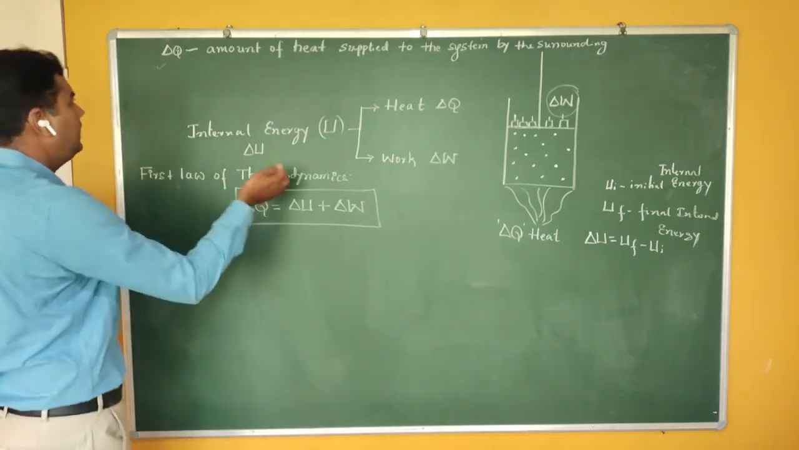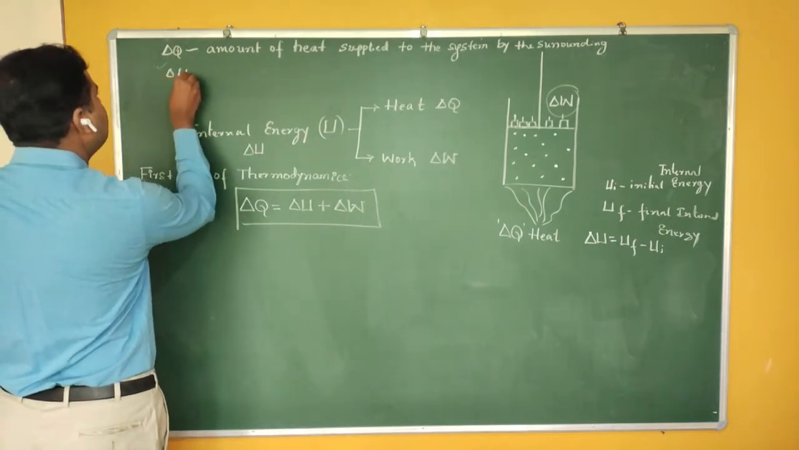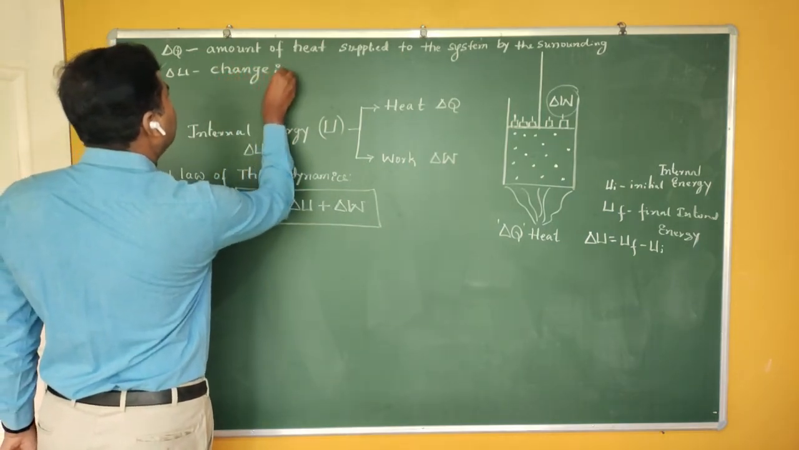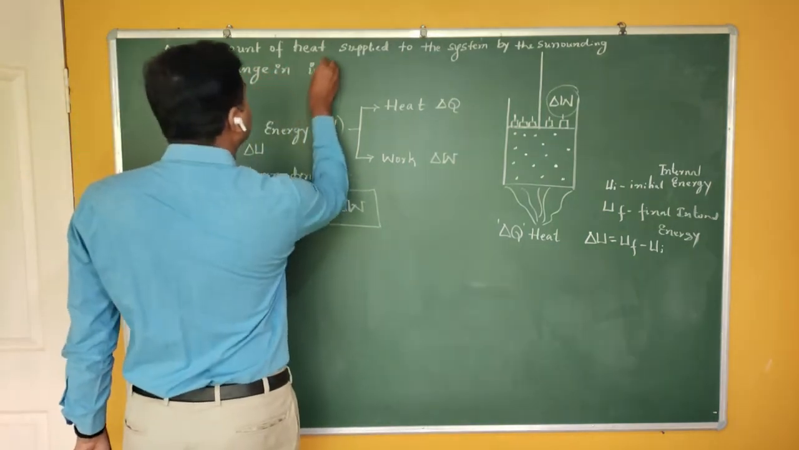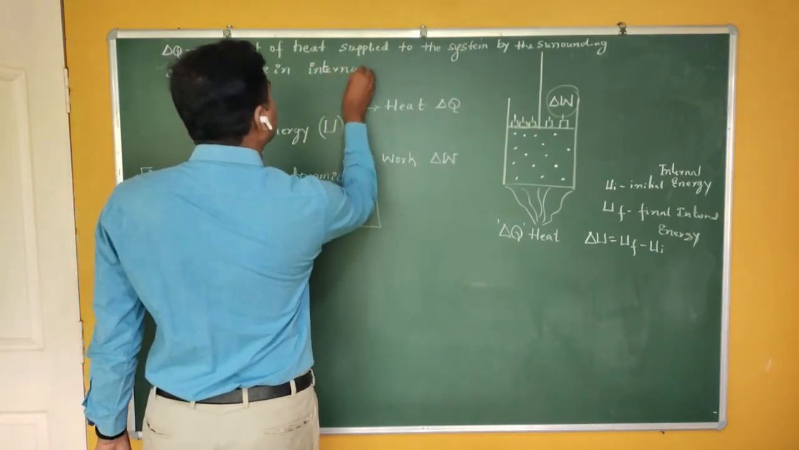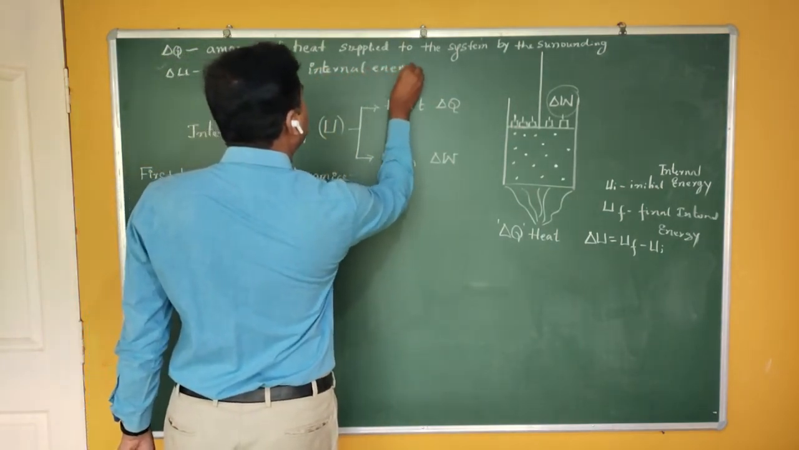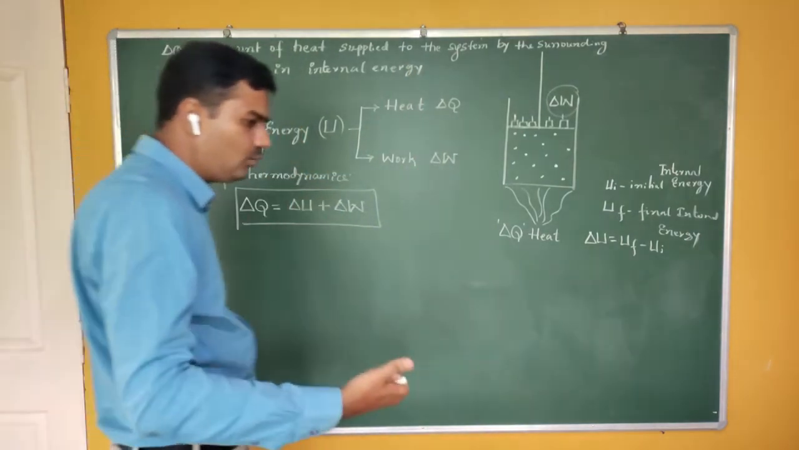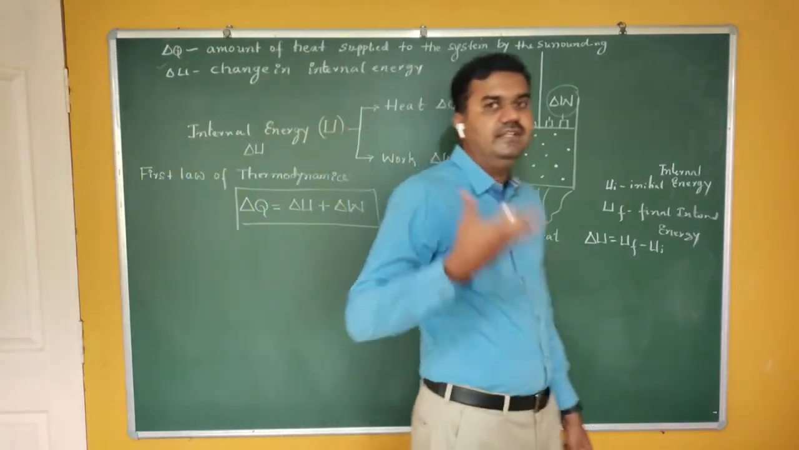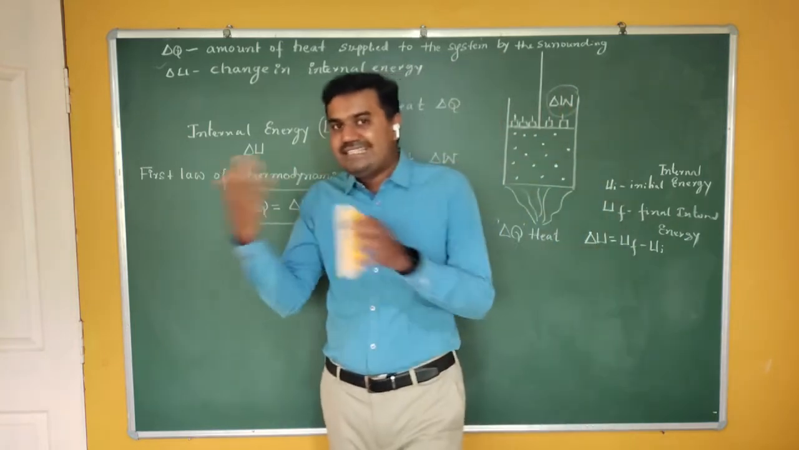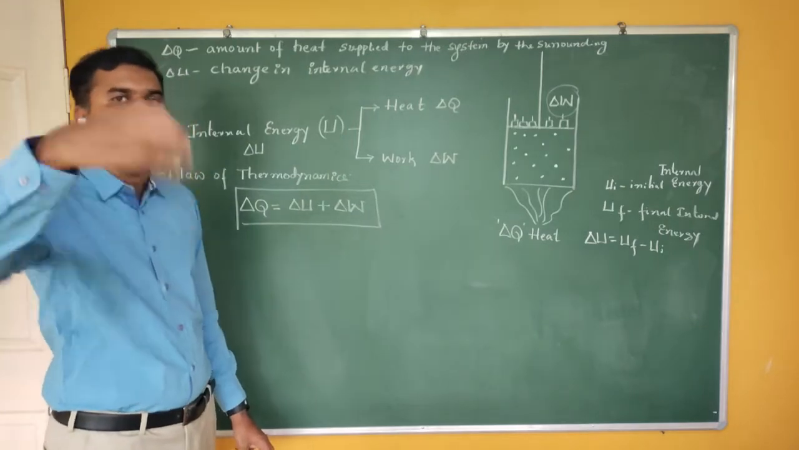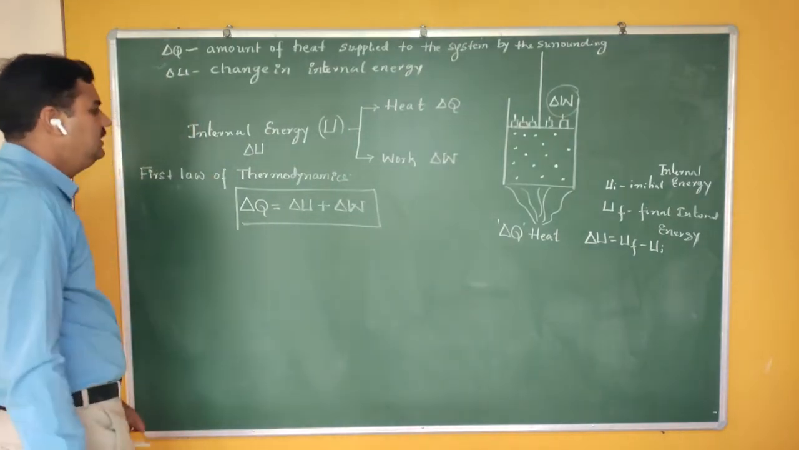What is delta U? Delta U is the change in internal energy. It's not the internal energy itself, so you already have certain internal energy. When you supply certain work, then there may be an increase in internal energy. Therefore that change in internal energy comes from the amount of work done on it. So this is a change in internal energy.